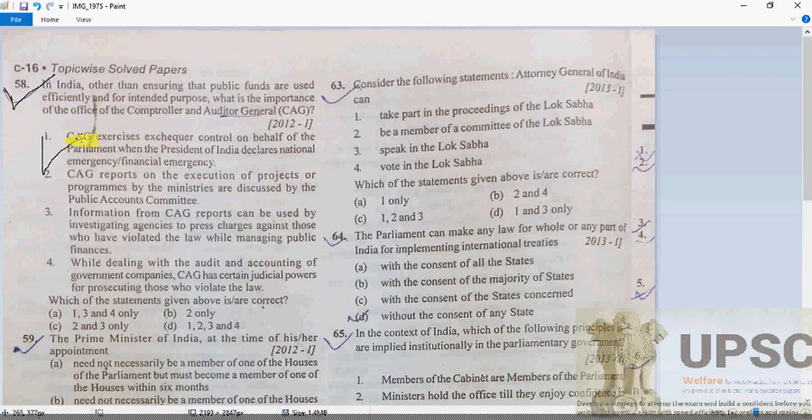Option A, sorry, option C: the CAG exercises exchequer control on behalf of Parliament when the President of India declares a national emergency and financial emergency. No, that is absolutely wrong.